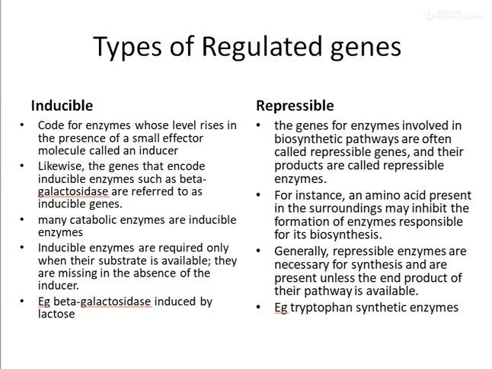It should be repressed in the presence of tryptophan. Repressed means the formation of that mRNA should be reduced in the case of repressible genes when tryptophan is present. So the effector molecule over here was tryptophan.